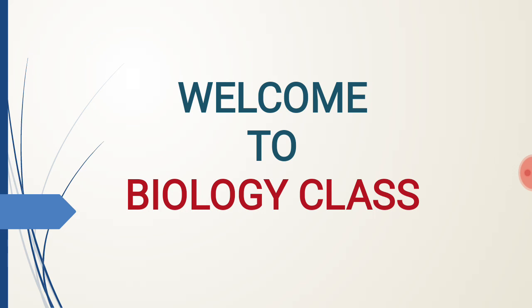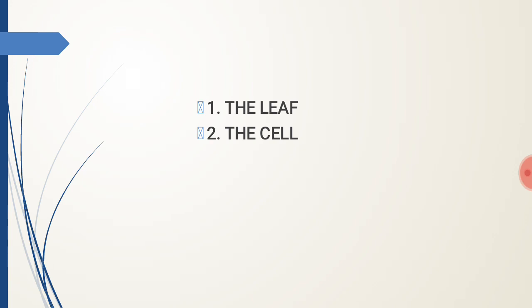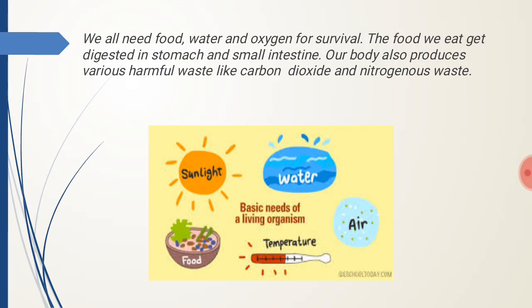Before vacations, we have discussed two chapters, the leaf and the cell. Today, we are going to start our next chapter. We all need food, water, and oxygen for survival. The food we eat gets digested in stomach and small intestine. Our body also produces various harmful waste like carbon dioxide and nitrogenous waste.